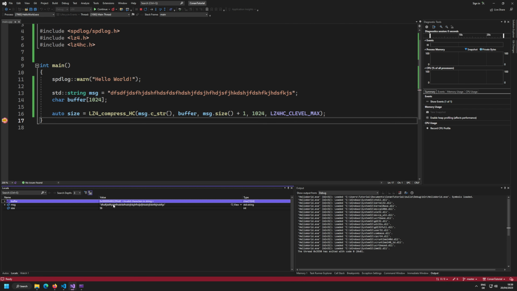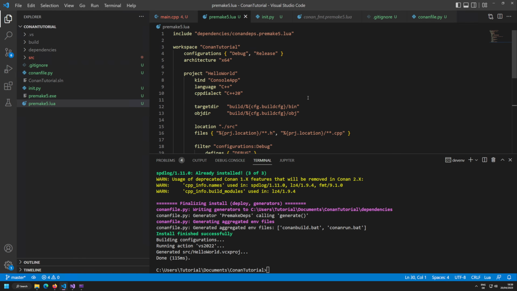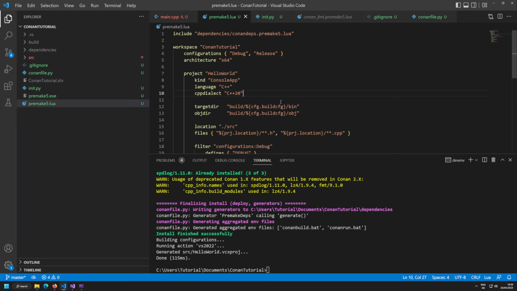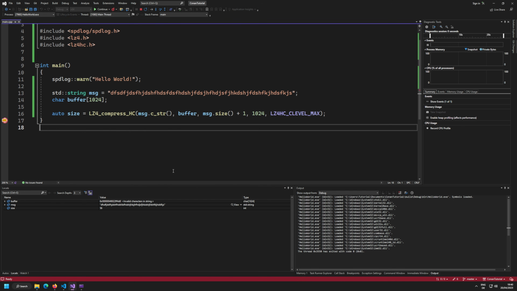Of course, nothing comes free. If you want to complain that you need Python and you need Lua to do your project, sure, you can complain about that one, but I don't think that this is complicated. You just need to know how that works and how that works, and it's done. And you have good software. And if you're not the maintainer of the repository, you don't even care. You just consume it, and you are ready to go. Way better than CMake, way better than everything else. You have a native Visual Studio solution we can work with. It's not like CMake where the solution gets placed somewhere else and adding new files and everything gets messed up.